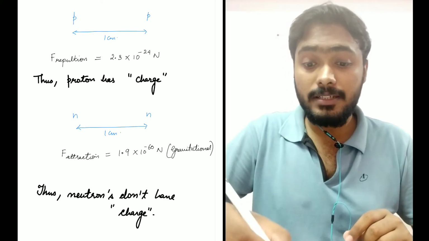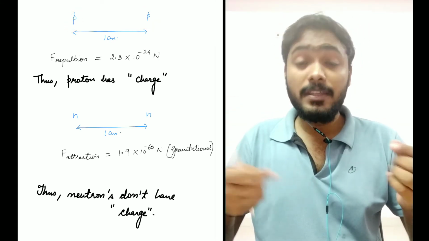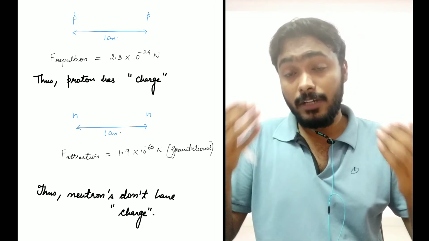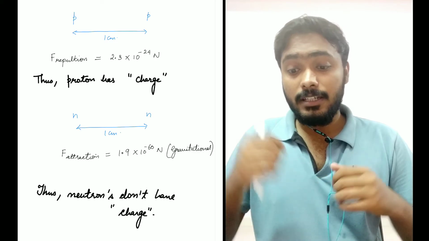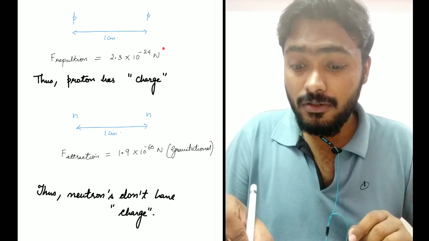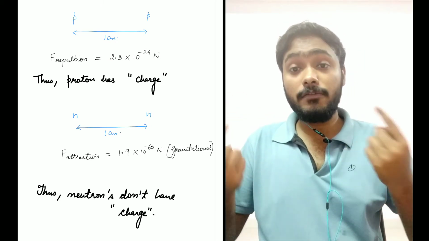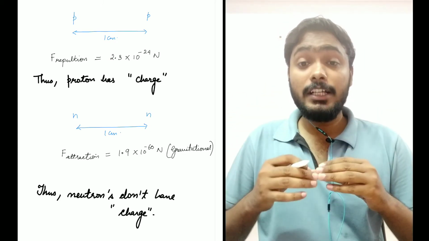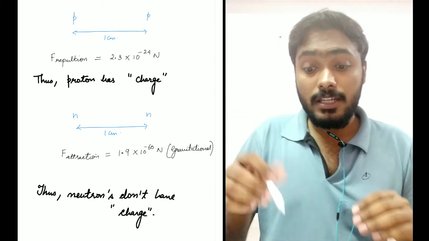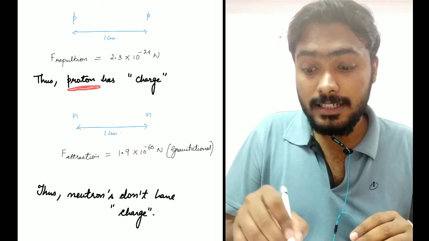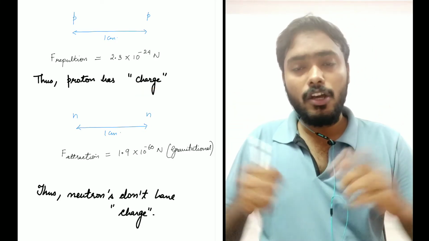Now they did the same experiment for protons. They placed one proton, another proton, separated them by 1 centimeter, and did the same experiment. They found the value of attraction, but again they found a strong repulsion of the same order, that is 2.8 × 10⁻²⁴ Newton, which is again strong. So they concluded that protons also have this basic property, that is charge, right?